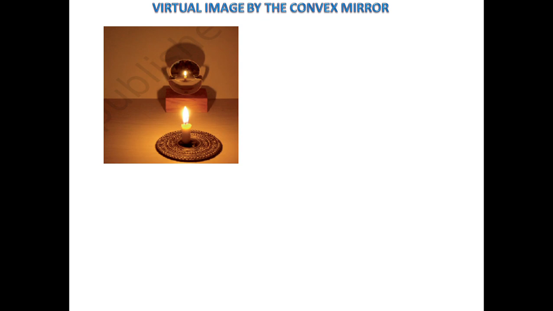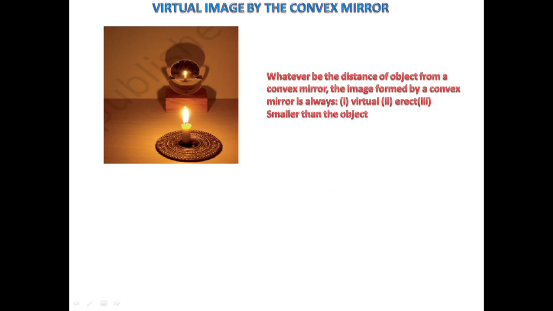In this picture, this is convex mirror and this is the object. Whatever be the distance of the object from a convex mirror, the image formed by the convex mirror is always virtual, erect and smaller than the object. So convex mirror always gives virtual image.